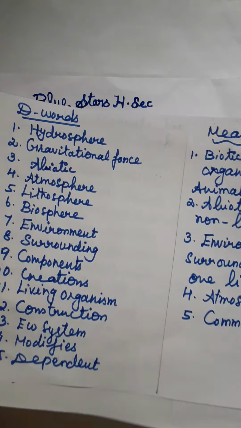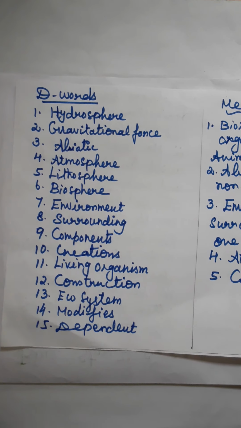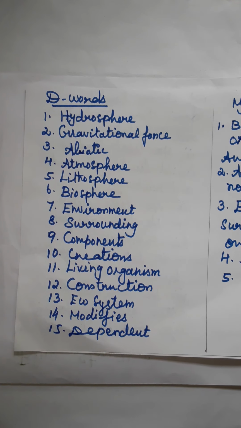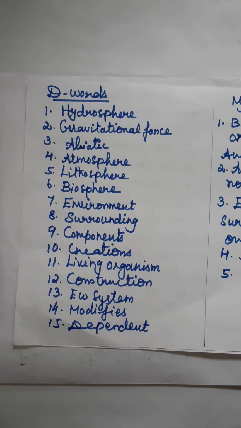Next we are going to see the one mark part of our related topic. This is the D words, part 2. Now I am going to read the D words. There are 15 D words. First one,